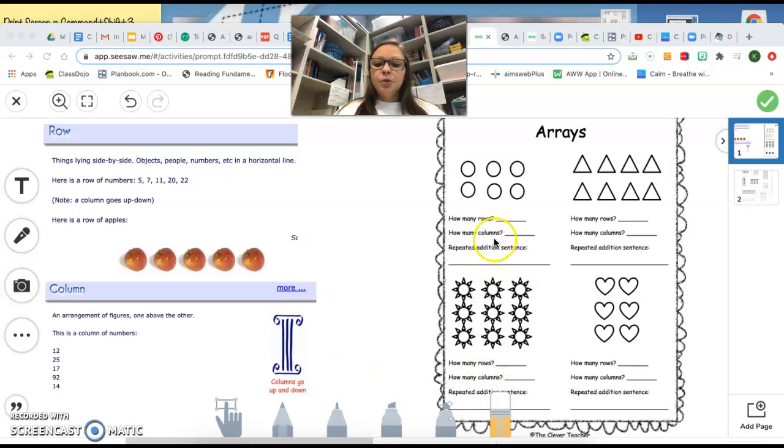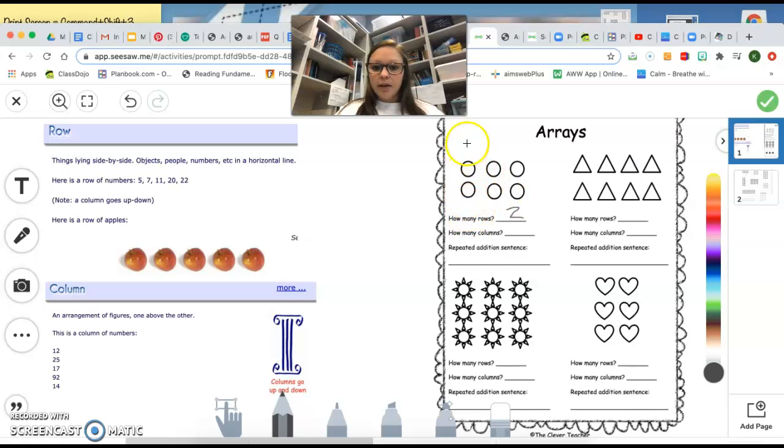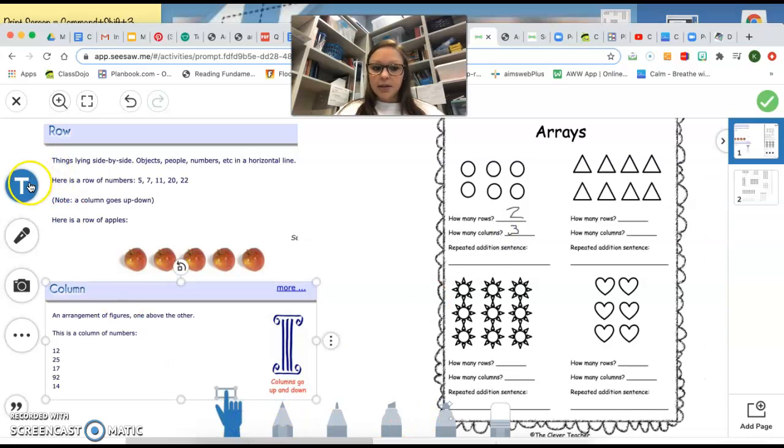So now that we know the difference between a row and a column, we are going to fill out our worksheet. So we know rows go this way. How many rows of circles do we have? We have 1 row, 2 rows. And columns go this way. So we have 1 column, 2 columns, 3 columns. Now we can write our repeated addition sentence.